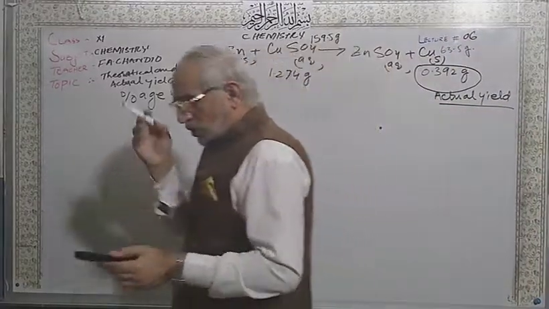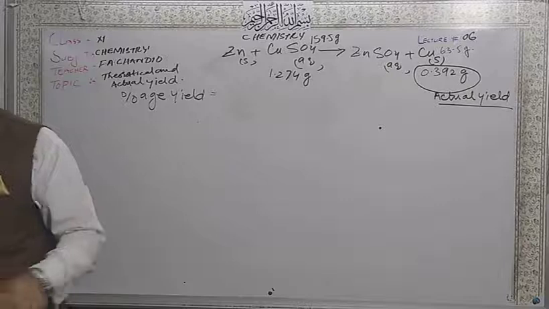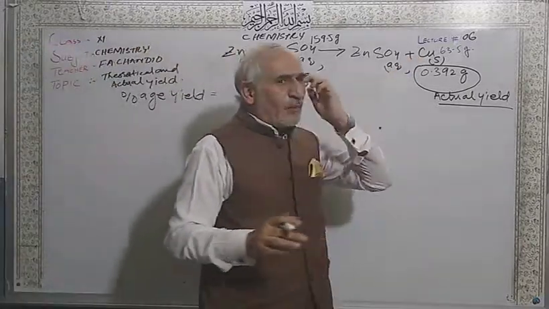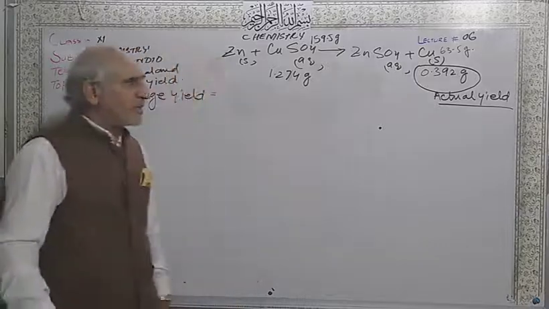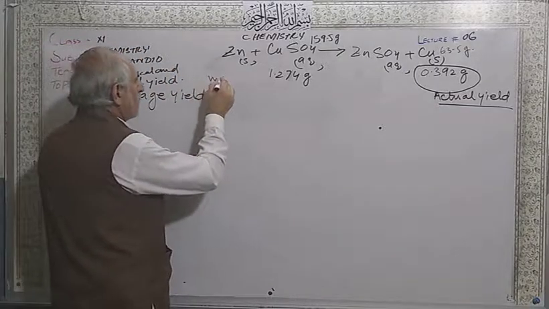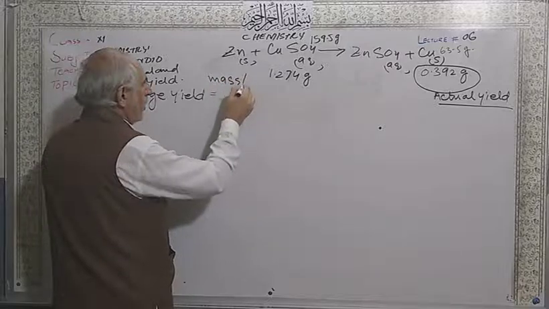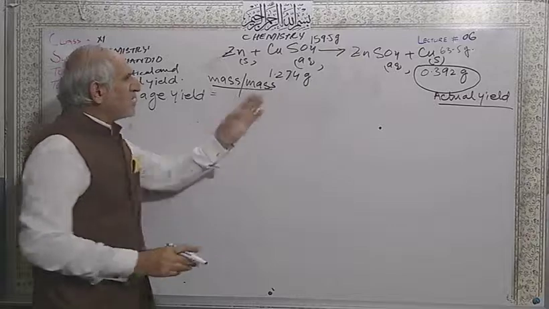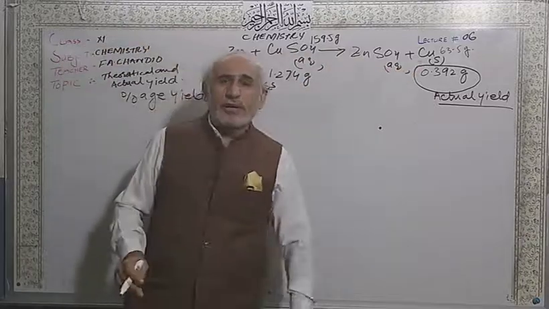By using this mass, you can calculate the mass of copper within 2 steps. But I am using mass to mass ratio. Mass is given and mass you want to find.